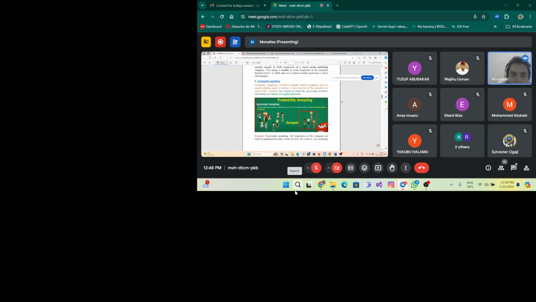Next is called systematic sampling. See, what is the meaning of systematic sampling? This is also a part of probability sampling, where there is randomness in collecting the sample. Okay, so how can it be done? In systematic sampling, the first data point is collected at random. Right, this is the entire population. Try to understand the difference. The first data point is collected at random. Okay, so let me collect the first data point.